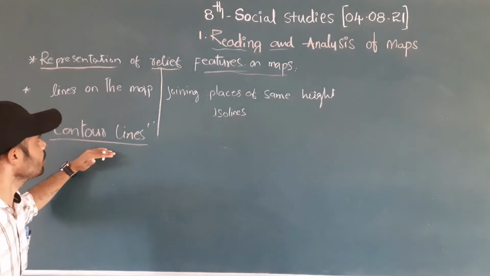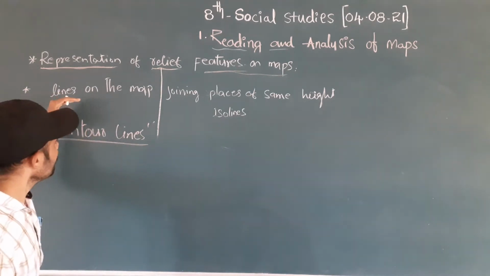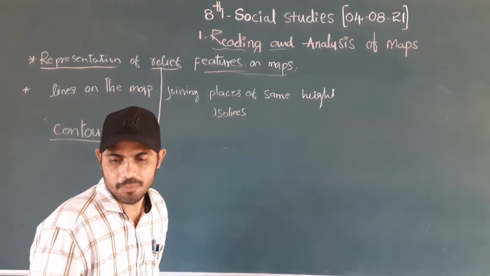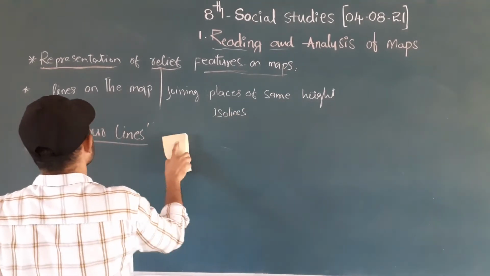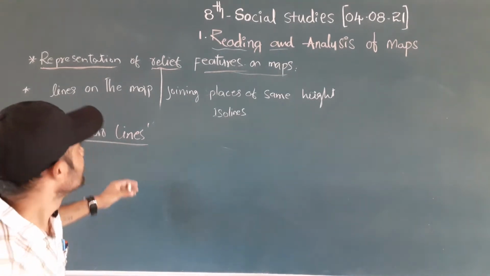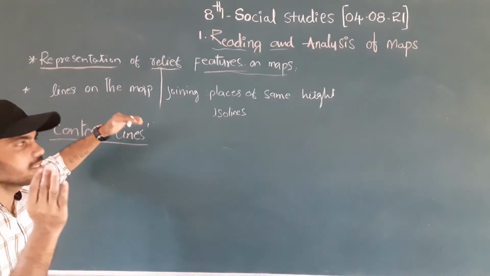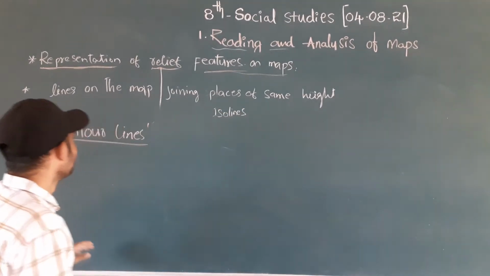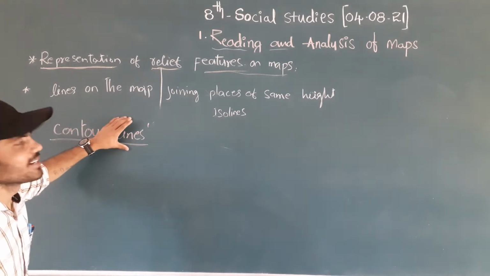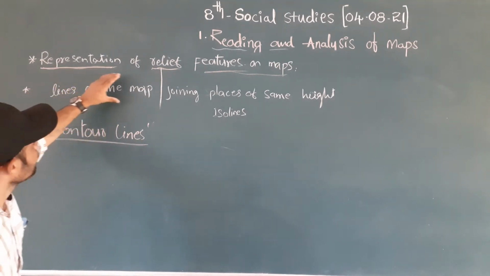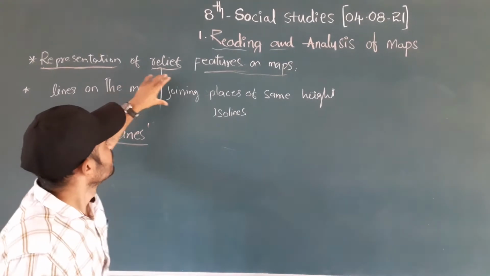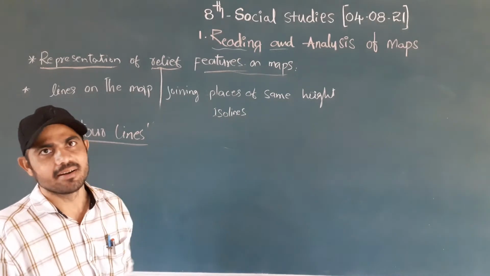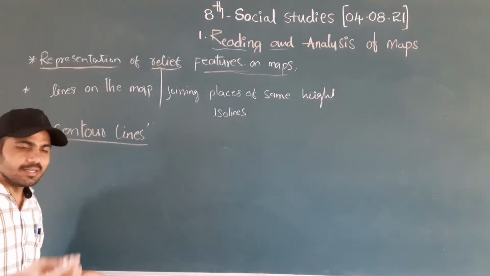So what is meant by contour lines? Contour lines are lines on the map joining places of the same height. Have you understood that? Height. Contour lines are lines on the map joining places of the same height. It's called contour lines. We'll see one example.